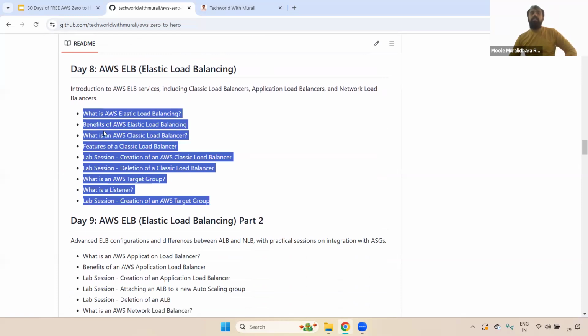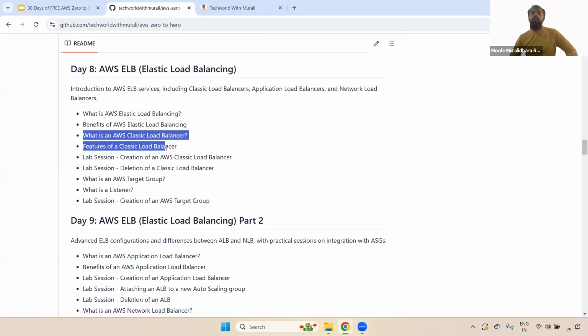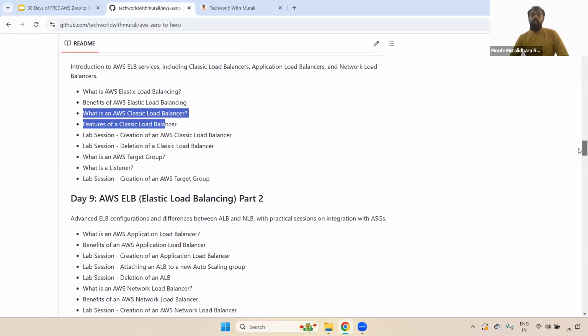Here, remember, classic load balancer: usually when you create a new load balancer, we are not creating a classic one. But you should be aware of how we create the classic load balancer, what the drawbacks of using classic load balancer are, and why we are going with other load balancers. That's why. And also at interview level, they may ask questions related to classic load balancer.